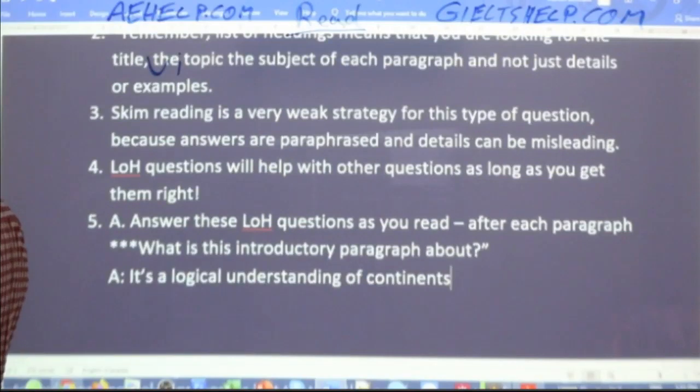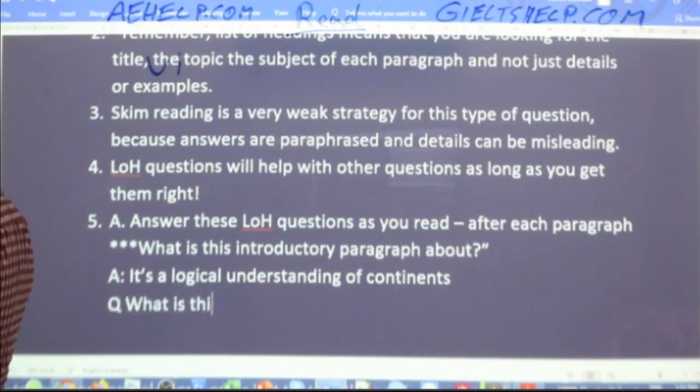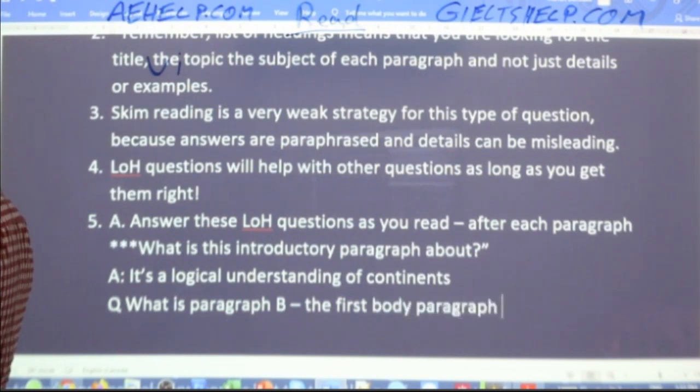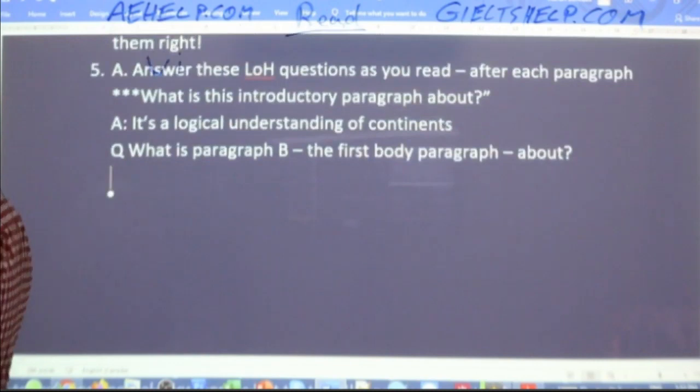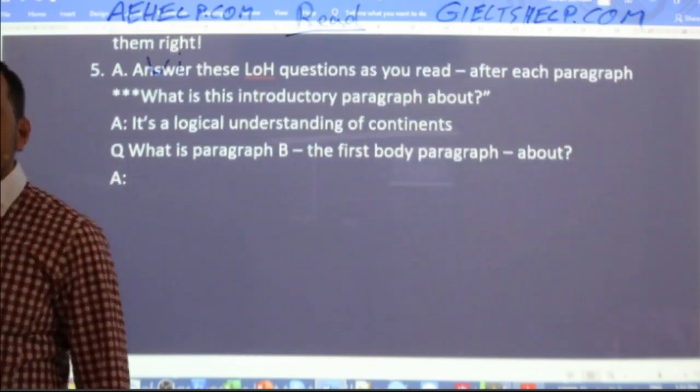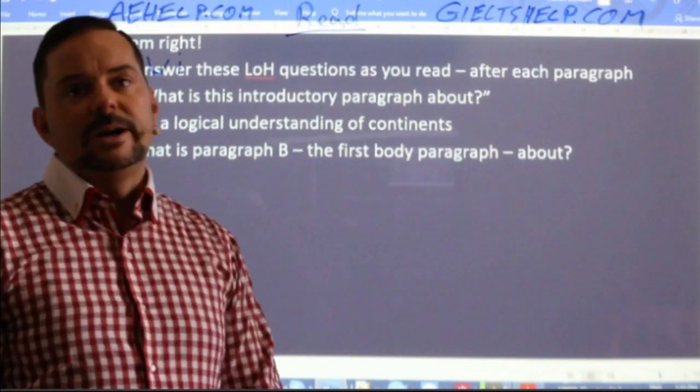So the next one. The question is, what is paragraph B, the first body paragraph, about? So what is this body paragraph about?